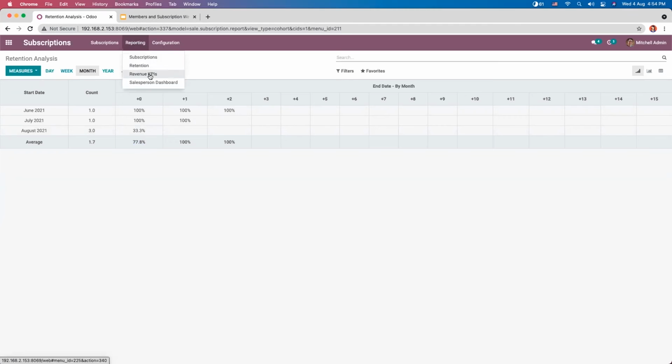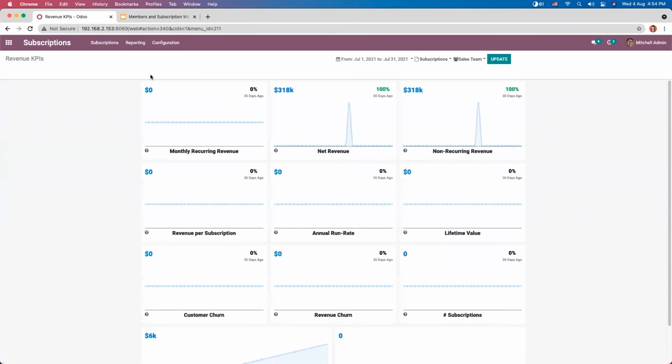Then comes the next report, that is revenue KPIs, that is key performance indicators. From here, you can check different key performance indicators to indicate the performance.